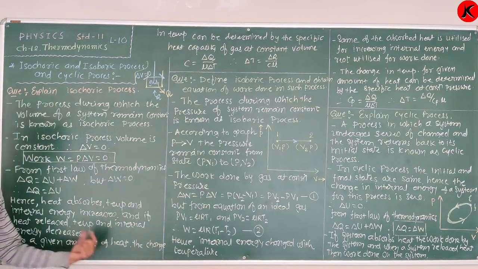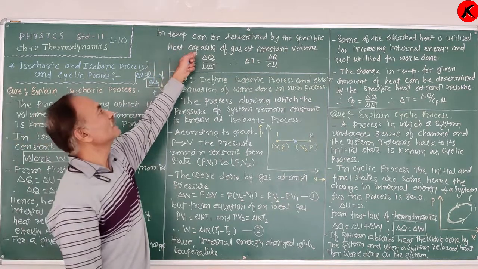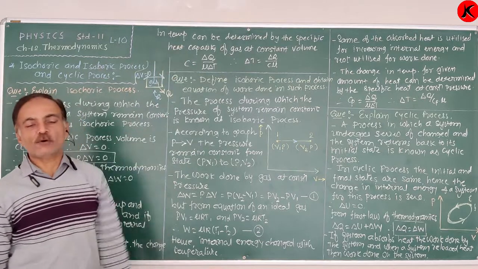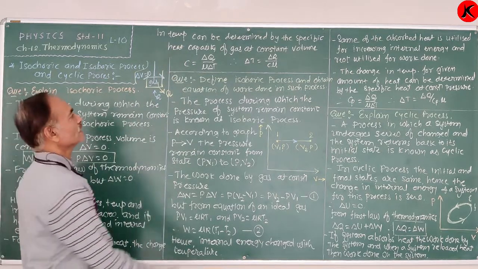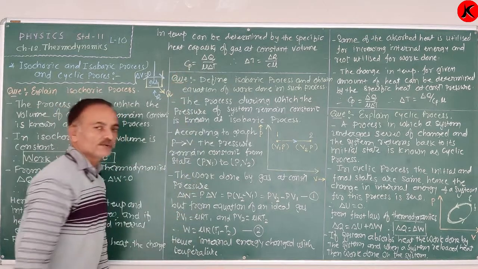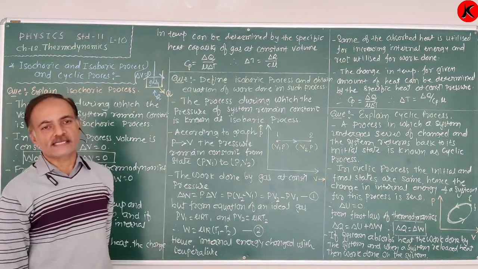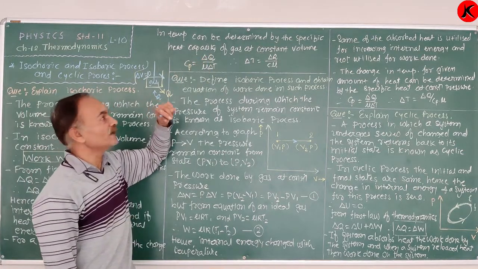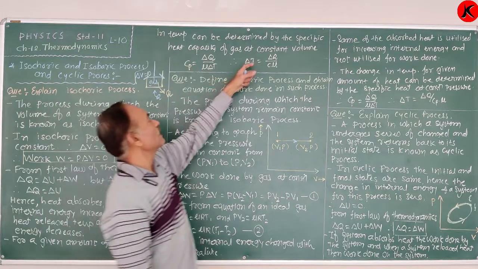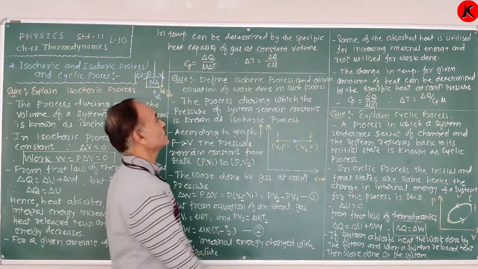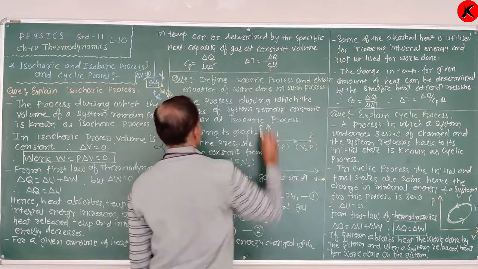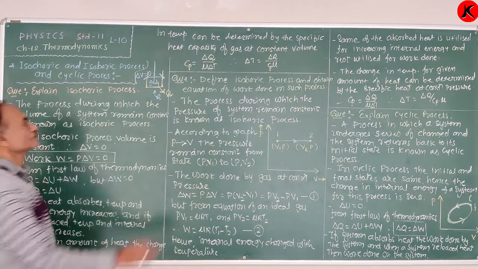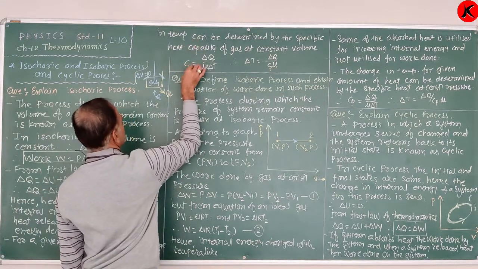Therefore, C is equal to delta Q upon mu delta T. Therefore, change in temperature delta T is equal to delta Q upon C into mu. Here volume is constant, therefore Cv.